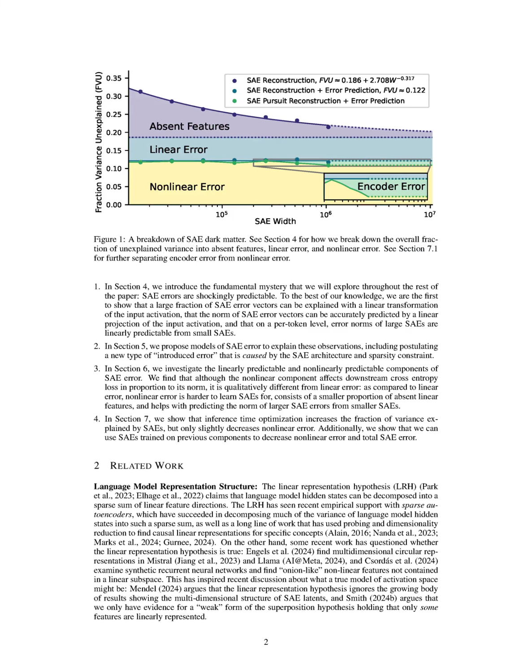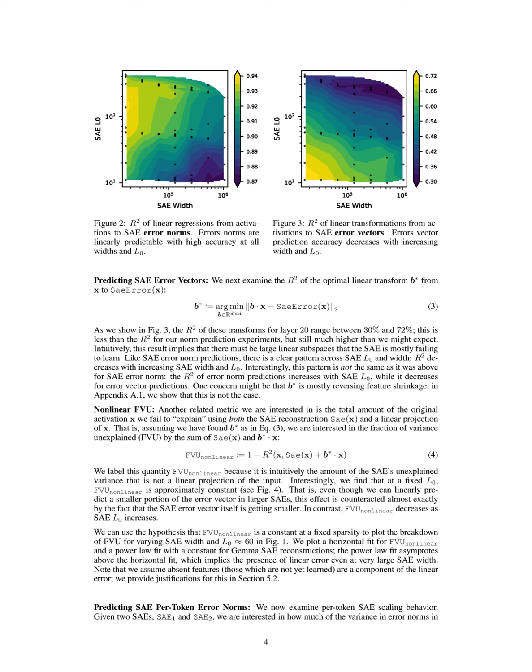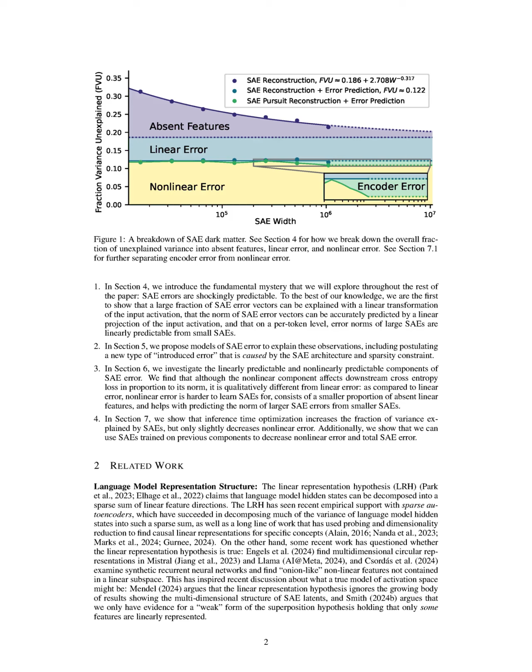In our study, we demonstrate that a significant portion of SAE error vectors can be predicted using linear transformations of input activations. For instance, we find that by applying an optimal linear transformation to the input activation, x, we can predict the SAE error, SAE error(x), with an R-squared value ranging from 30% to 72%. This indicates that the SAE error vectors are largely influenced by linear subspaces of the input activations, suggesting that many of the features that the SAE fails to learn are linearly predictable from the input.